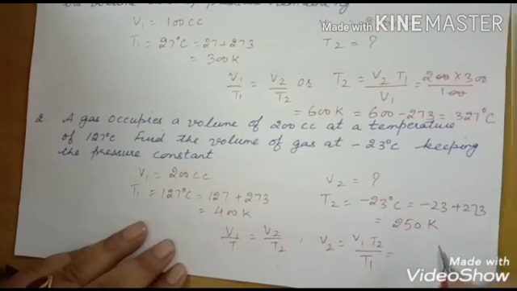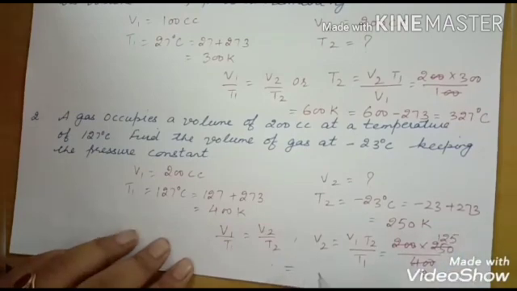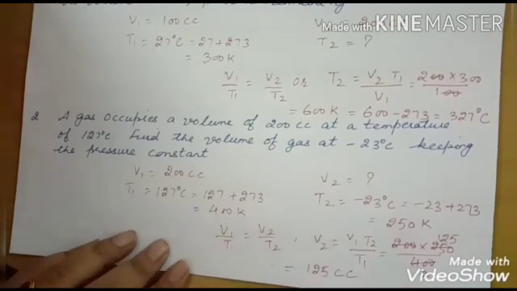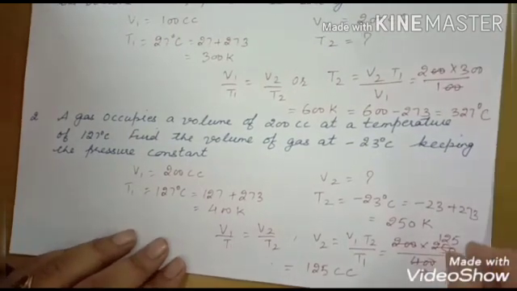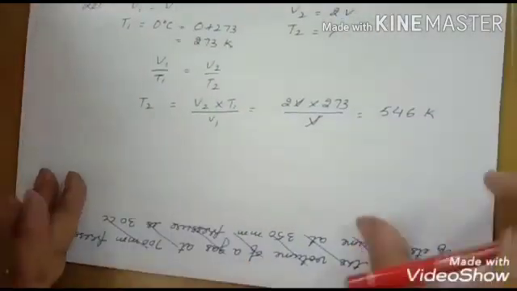Fill the values. So 200 into 250 upon 400. Cut it. 125. So we have V2 as 125 centimeter cube.